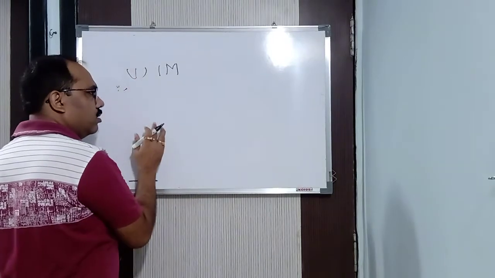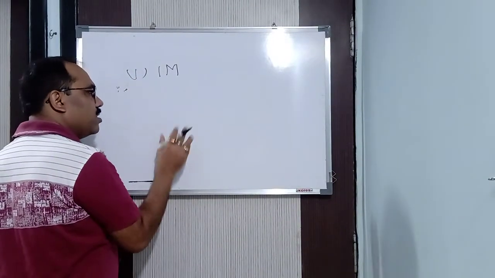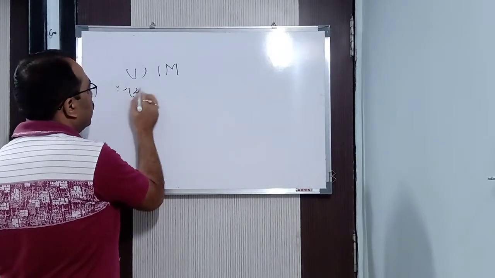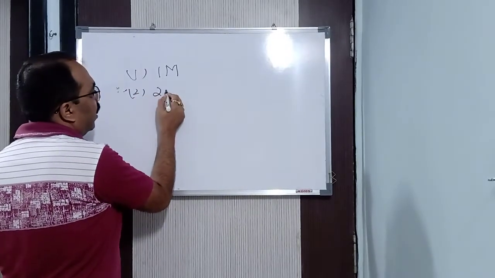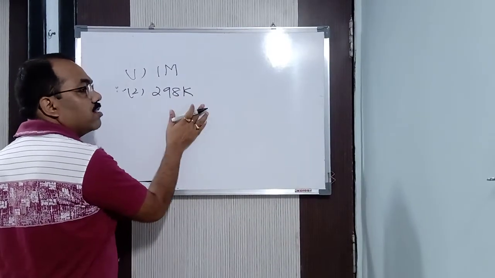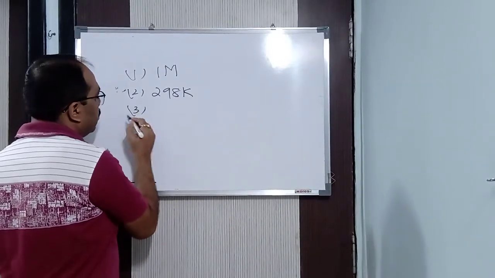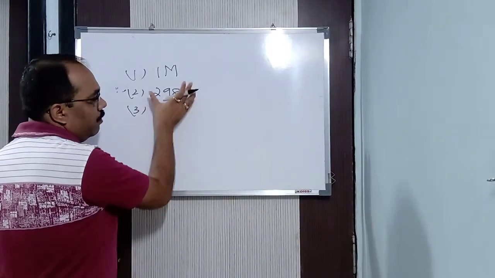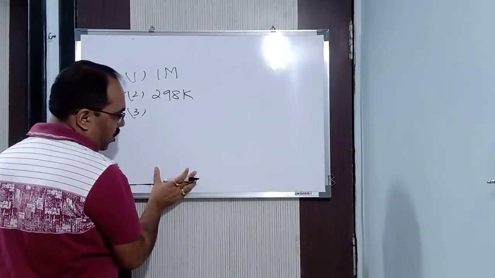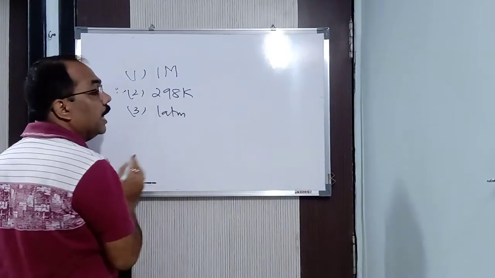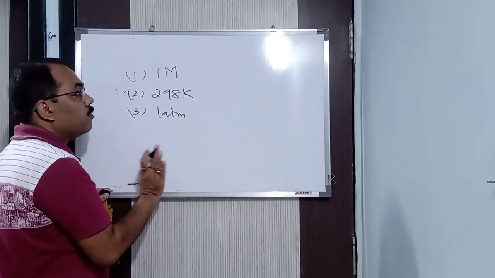Whichever solution, nickel sulfate, copper sulfate, zinc sulfate, silver nitrate, it should be 1 molar. Second condition, the temperature of the electrolyte should be room temperature, that is 298 Kelvin or 25 degrees Celsius. Third, if I am taking a gaseous electrode, like a hydrogen gas electrode, then the pressure of the gas should be 1 atm, that is normal atmospheric pressure.